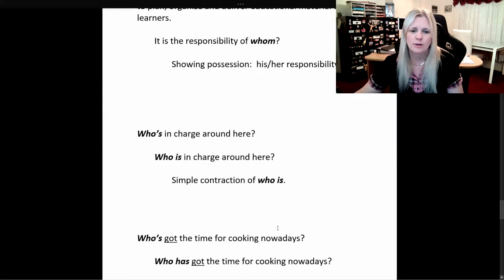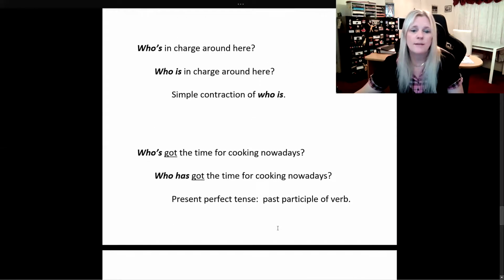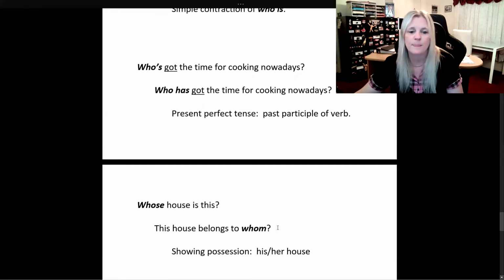Who's in charge around here? Who is in charge around here? It's a simple contraction of who is. Who's got the time for cooking nowadays? Who has got the time for cooking nowadays? We see that little verb that follows, to get, got, present perfect tense using the past participle of the verb.